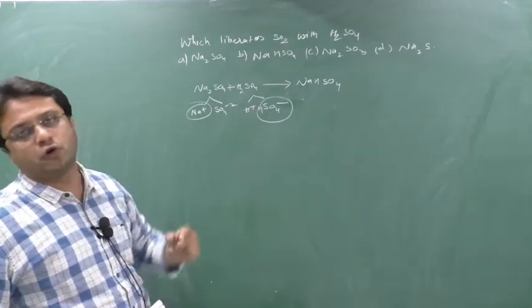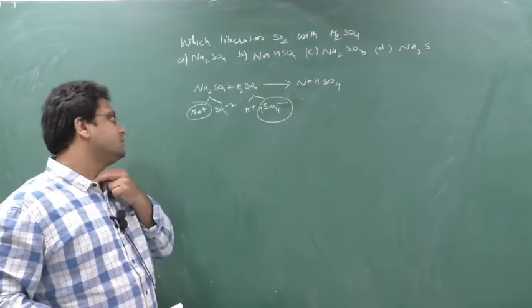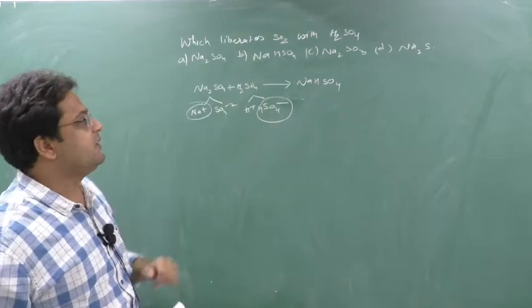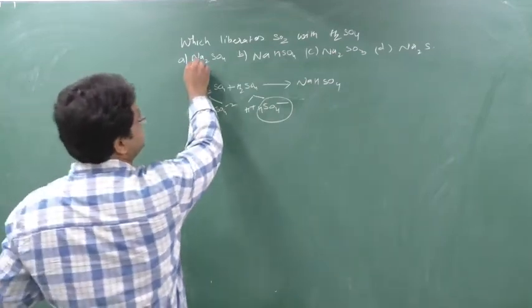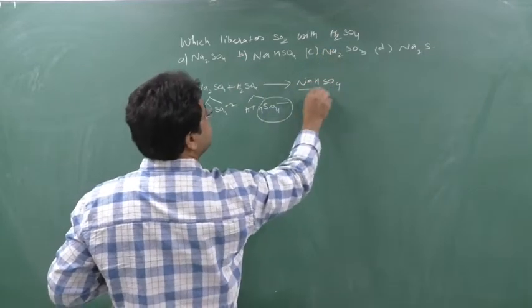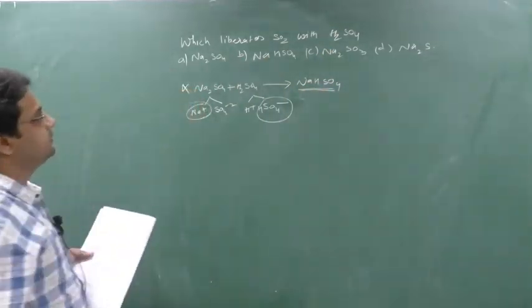So I can write it like this, H plus and HSO4 minus, so Na plus and HSO4 minus, and I will get NaHSO4 as the answer. That's it. Because if I combine H plus and SO4 minus 2 again, only H2SO4 will be formed, and a reactant cannot be formed back as a product. So when I react Na2SO4 with H2SO4, I will get NaHSO4. I will not get SO2, so this will not liberate.